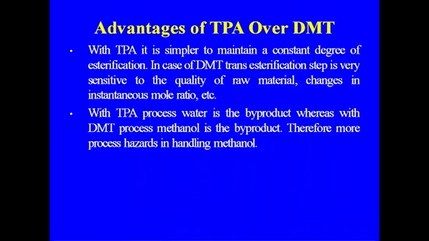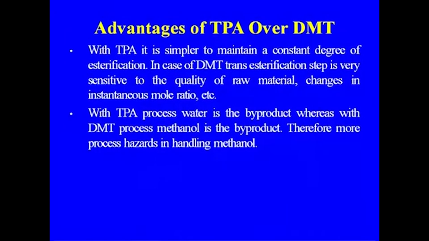In the case of DMT, the trans-esterification step is very sensitive to the quality of the raw material, the instantaneous mole ratio, etc. So, the purity of the product was also one of the reasons for shifting from DMT to TPA, because the polyester from purified acid is of better quality than what we get from DMT. In the TPA process, water is the byproduct, whereas in the DMT process, methanol is the byproduct. Therefore, more processing is involved in handling the methanol in the DMT process.